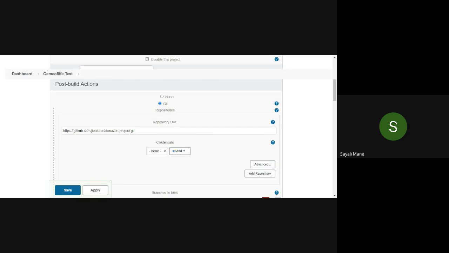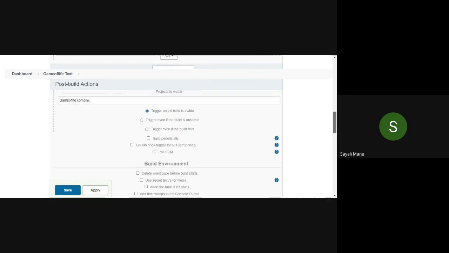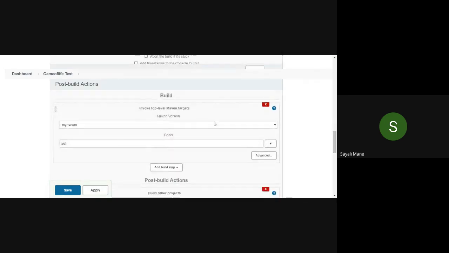Done? Nothing in build, right? After that, you have to again scroll down. Go to the build option, which is over here. Select add build step. In that, select invoke top level Maven target. This one. Okay. Then select the Maven version, that is my Maven. And inside the goal, type test. Take a screenshot of it and then save it.